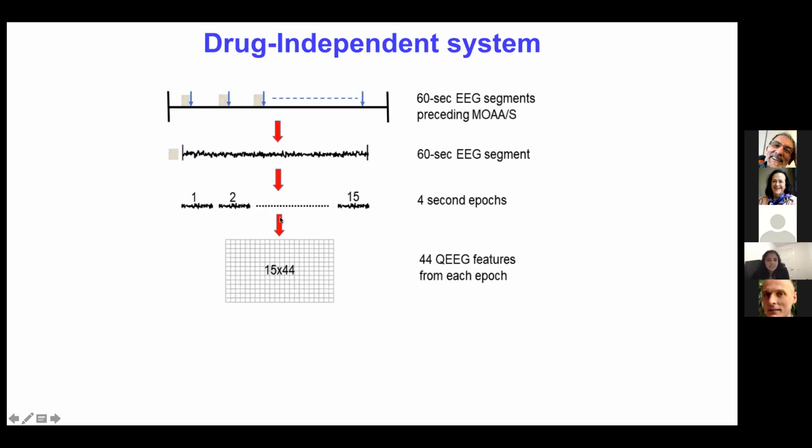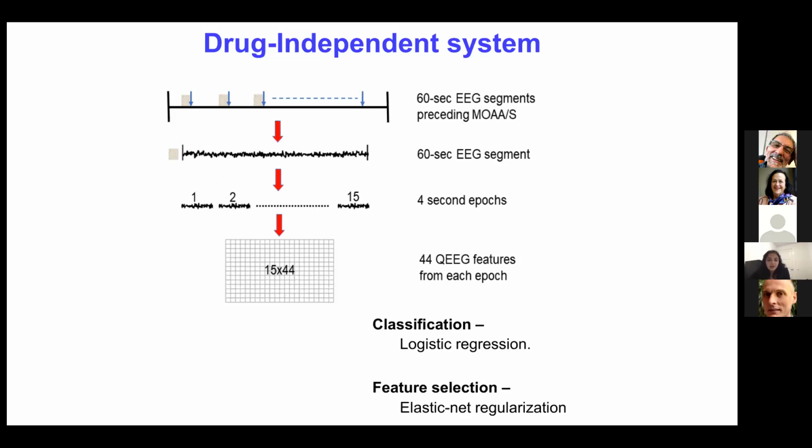And from each epoch, we extracted 44 quantitative EEG features. So it comes to 15 by 44 QEEG grids. And we used logistic regression for classification and elastic net regularization for feature selection.